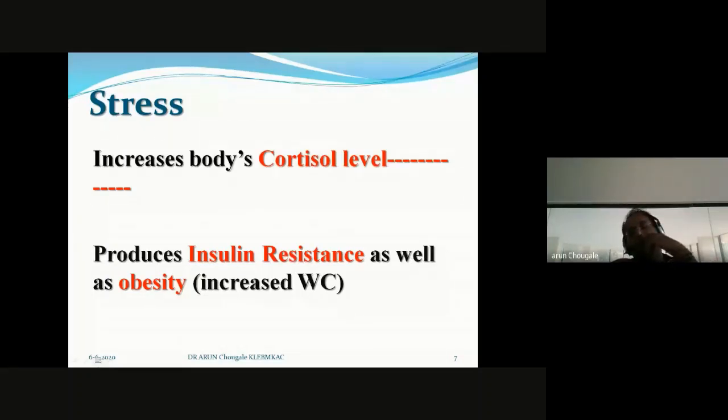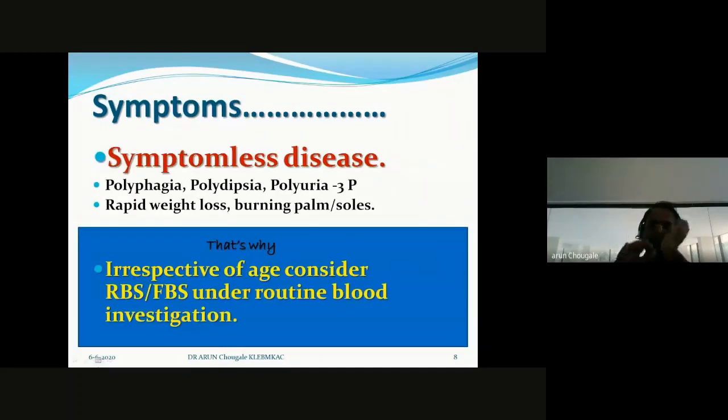That's why, to assess the cortisol level, we concentrate on signs like buffalo hump and acanthosis nigricans. These are the two signs in patients where you can say that the patient is in a status of stress. So this is how stress causes diabetes.